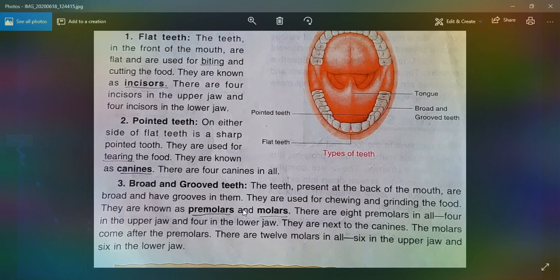There are 8 premolars in all, 4 in the upper jaw and 4 in the lower jaw, and they are next to the canines, just after the canines. The molars come after the premolars, and these are 12 in number, 6 in the upper and 6 in the lower jaw.